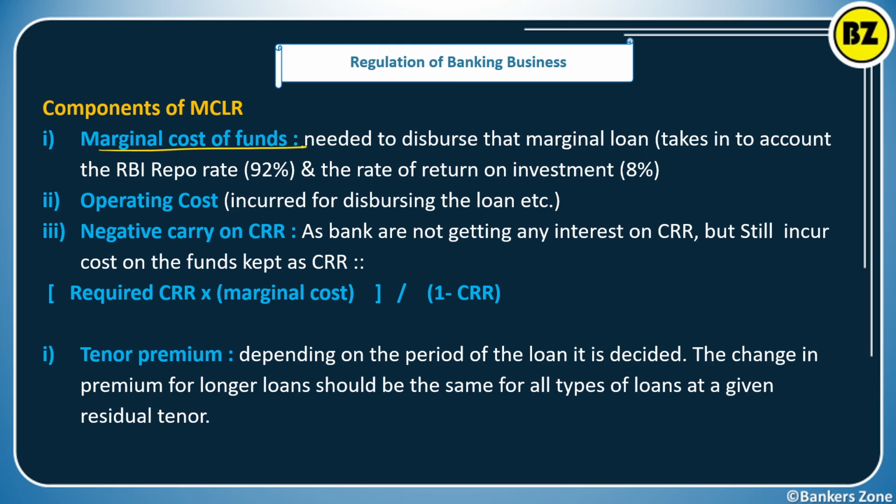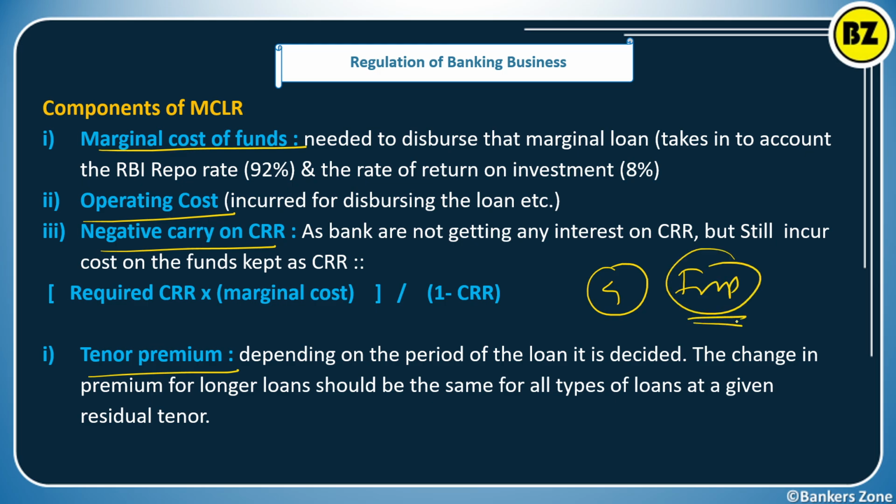So simply, what are the components of the MCLR? The marginal cost of funds, the operating cost, the negative carry on the CRR, and the tenor premium. These are the 4 components which are important, which you have to remember for exam point of view. Okay, the cost of fund, apart from that the operating cost, then the negative carry on CRR and the tenor premium. Okay, these 4 you have to remember.